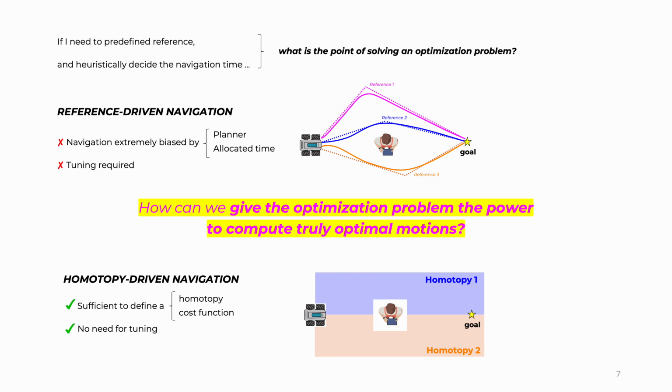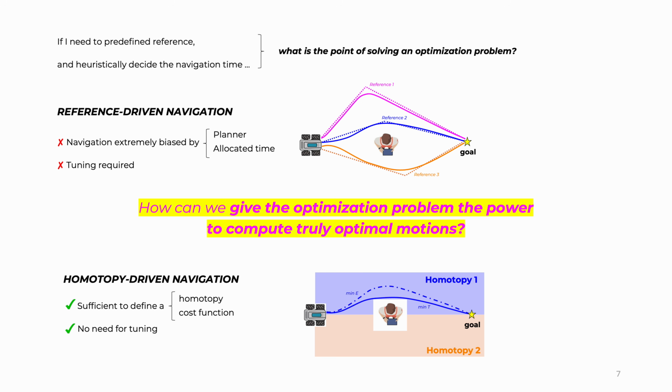For example, in the illustrations that I've been mentioning, here we've got 2 homotopies. We can either pick the blue one or the orange one. Sticking to one of the homotopies should be enough to find our optimal trajectories, for example, minimum time or minimum energy. And to do that, we shouldn't rely on any sort of planner, time allocation, or underlying heuristic, as I mentioned before.